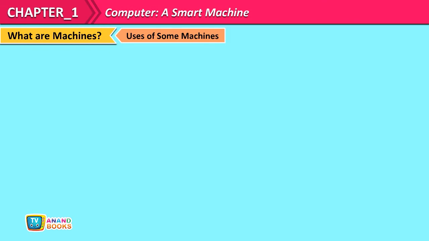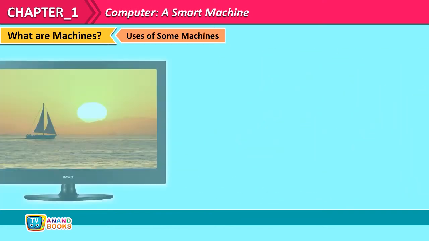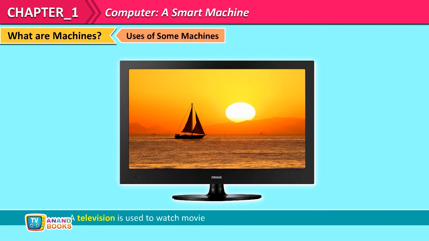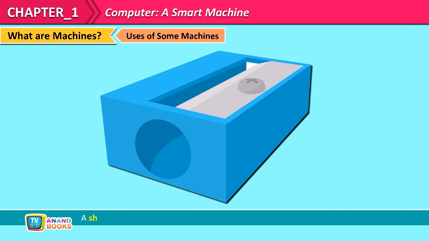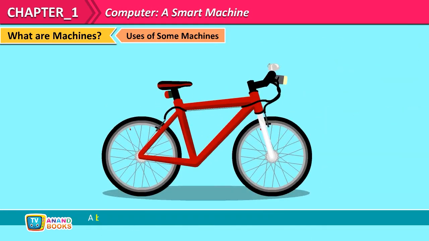Uses of some machines. A calculator is used for calculation. It works on cells inside it. A television is used to watch movies and programs. It runs on electricity. A sharpener is used to sharpen pencils. It does not use any electricity. A mixer grinder is used to make pastes and grind spices. It runs on electricity. A bicycle is used to go to nearby places. It does not use electricity.